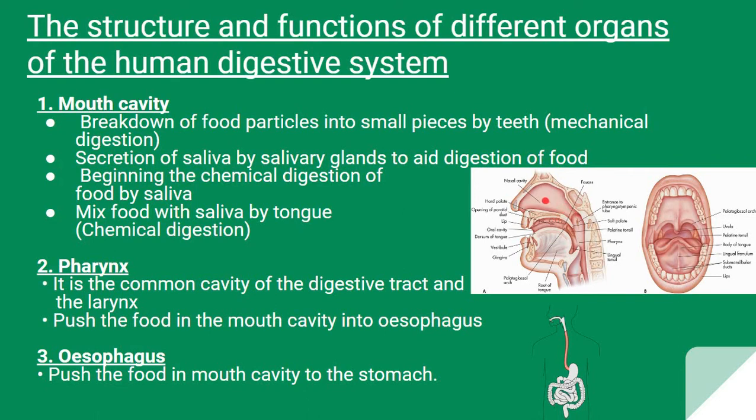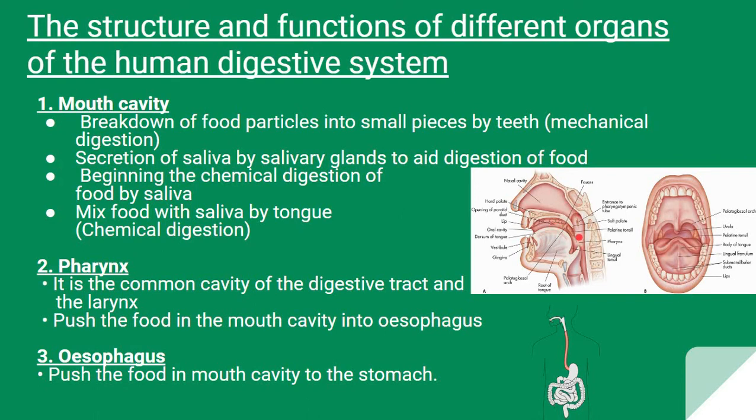So chemical digestion starts from the buccal cavity or the mouth cavity. Saliva has the amylase enzyme, which helps break down carbohydrates into smaller substances. And the tongue helps with chemical digestion as it mixes the food with saliva.